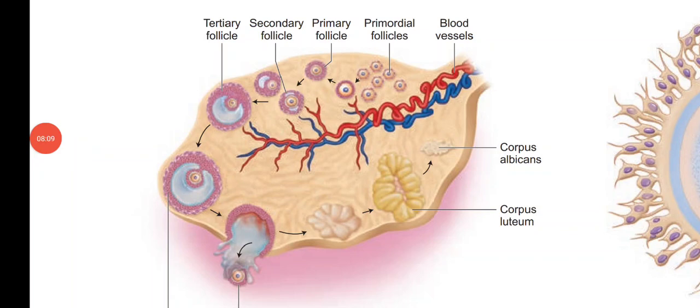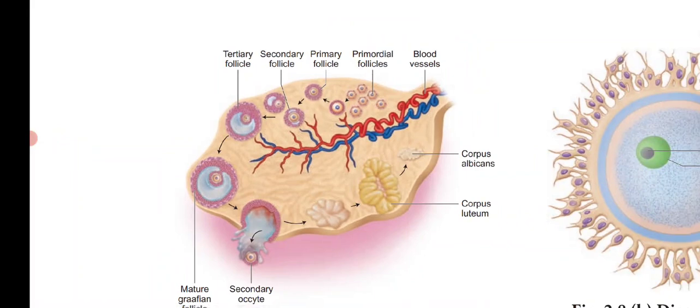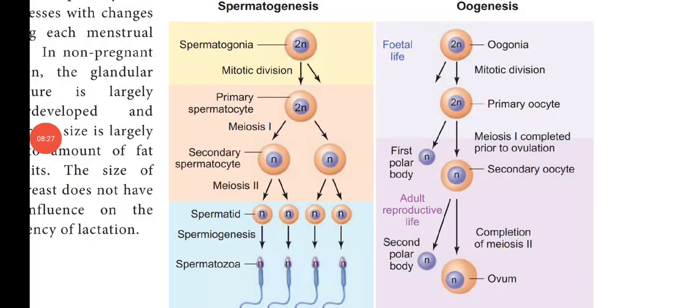And after that, the tertiary follicle is converted into a mature Graafian follicle. In the mature Graafian follicle only the secondary oocyte is present, and the mature Graafian follicle ruptures and releases the secondary oocyte. So coming back, at the prophase 1 of meiotic division 1 only, the primary oocytes are temporarily arrested.